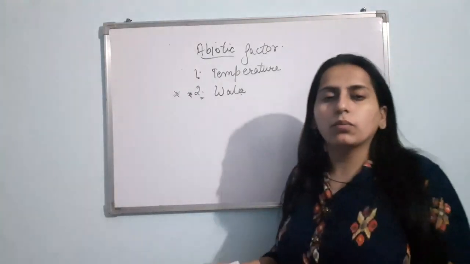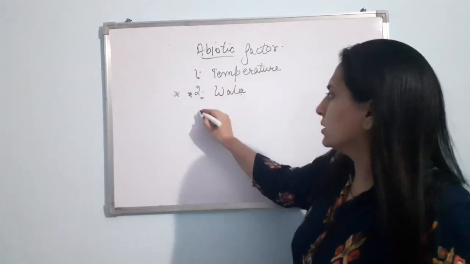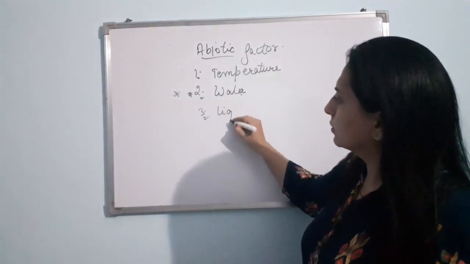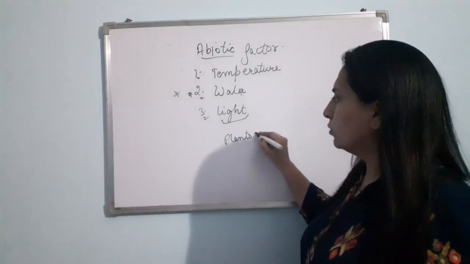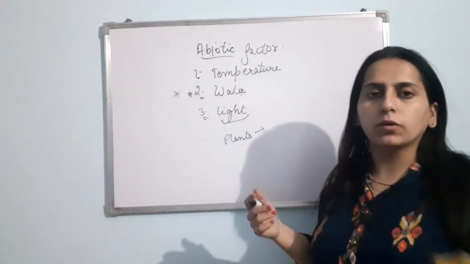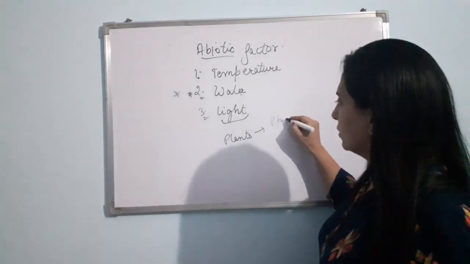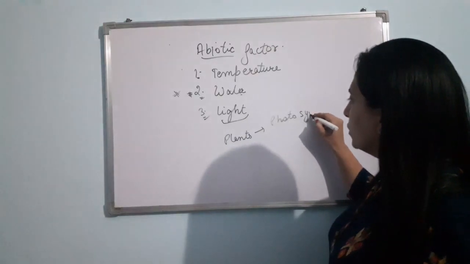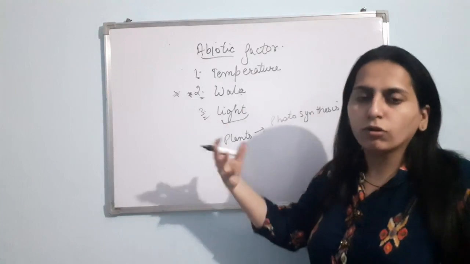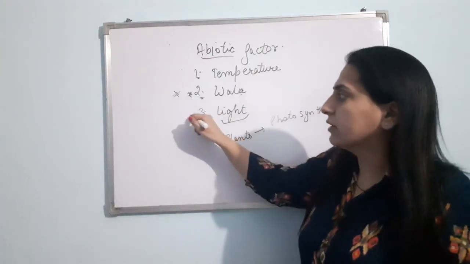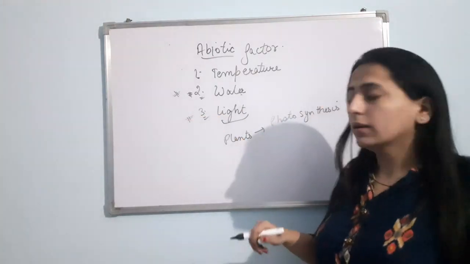Now, the next important abiotic factor is light. If I talk about plants, you know that plants need light for the process of photosynthesis. And ultimately, all the organisms, animals, depend on the plants for food. So basically, light is a very important factor. Clear?